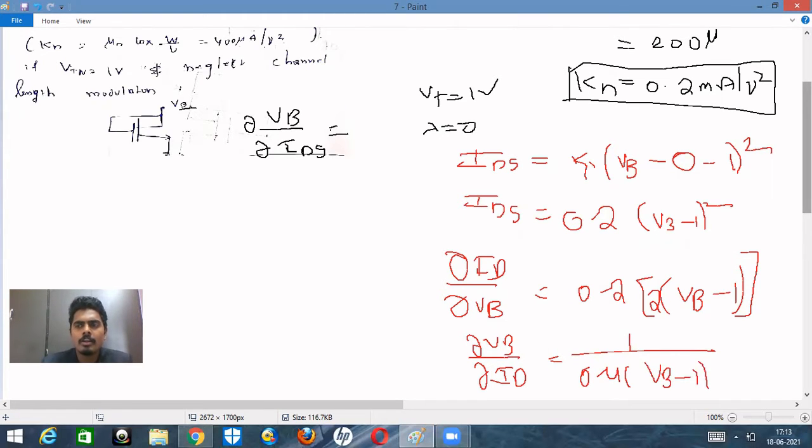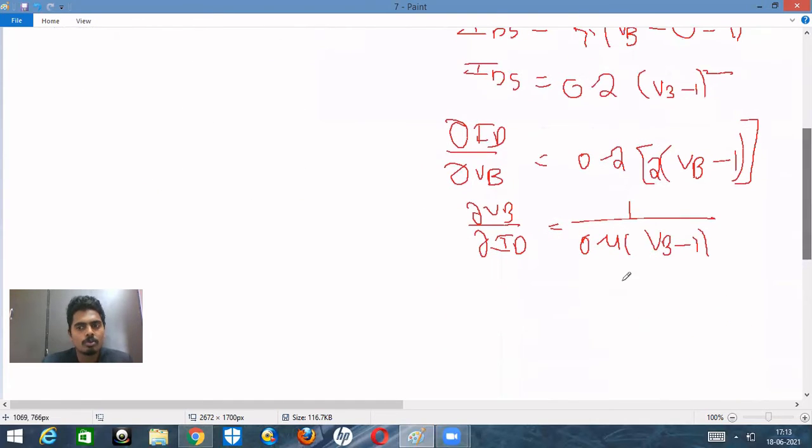So what is the value of VB? VB is nothing but 2. So 2 minus 1 is nothing but 1. Therefore 1 by 0.4, right? So 1 by 0.4 is nothing but 2.5, right? Therefore the drain resistance RD is equal to 2.5 kilo ohms.